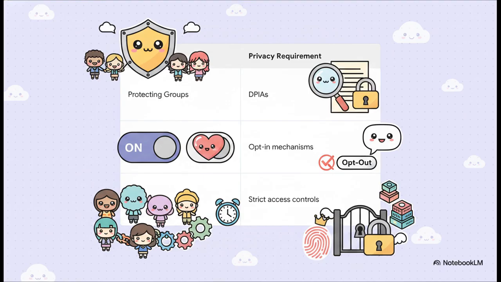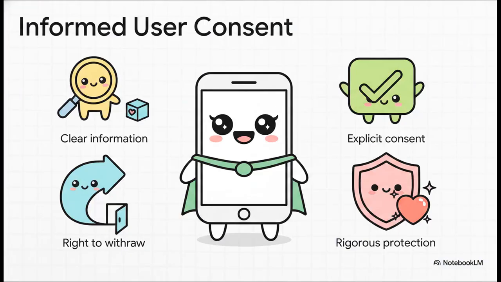And for overall inclusivity and privacy, the standard demands super strict access controls, data minimization, and heavy encryption. So when auditors dig into informed user consent, they are looking for strict, fully operationalized mandates. A company has to provide crystal clear information on why they are collecting data, secure explicit consent before a single byte of processing begins, and guarantee the user's absolute right to withdraw that consent whenever they want. Plus, there has to be rigorous protection of any sensitive personal data. If every single one of these points isn't locked down, the AI system simply fails compliance.